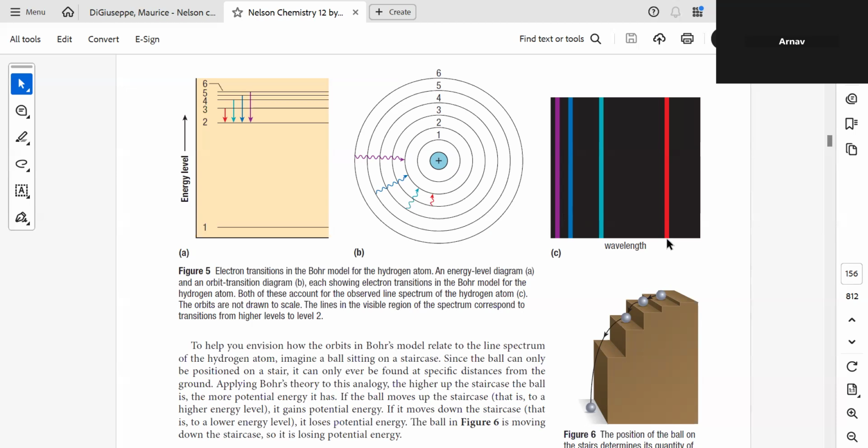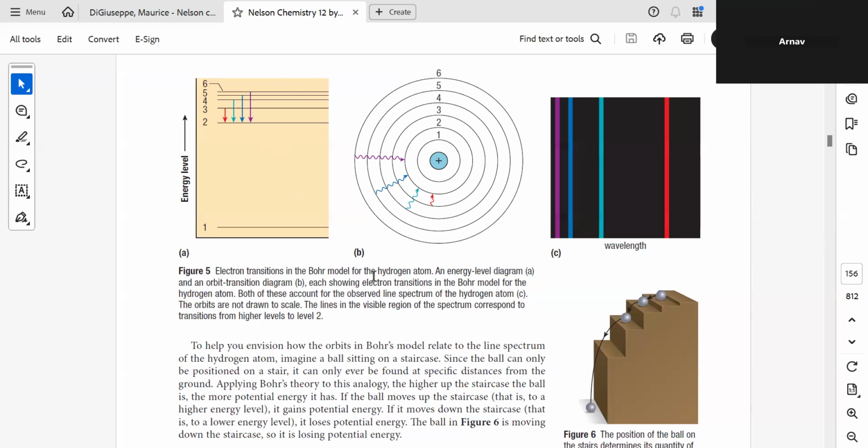Red is a larger wavelength, so lower energy. Violet is a lower wavelength, so higher energy. I'm sorry, I misspoke earlier. Lower wavelength, so higher energy. Is that understood? Okay.